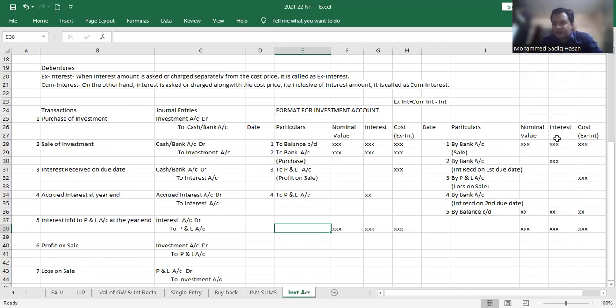By bank account, interest column. Here also, by bank account in the interest column. I just missed out this part. You have to write down the amount in the interest column.